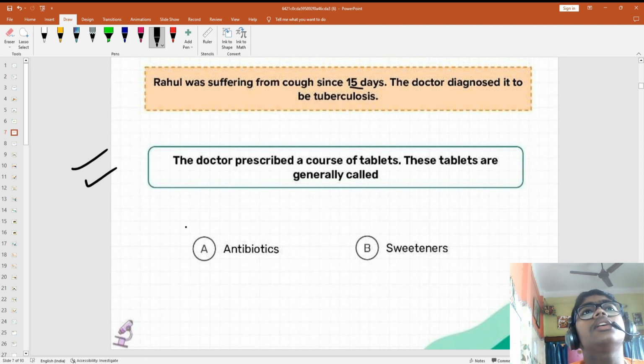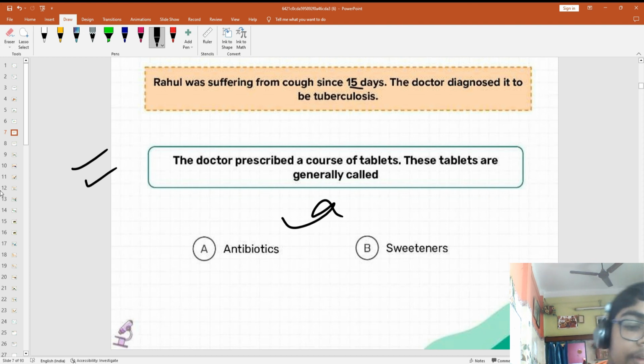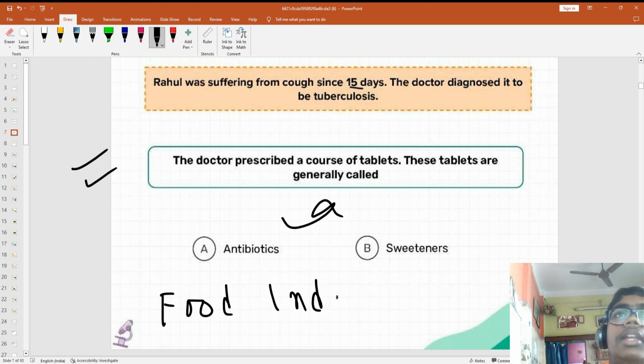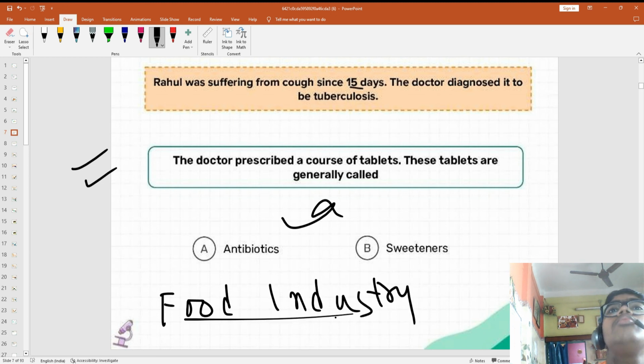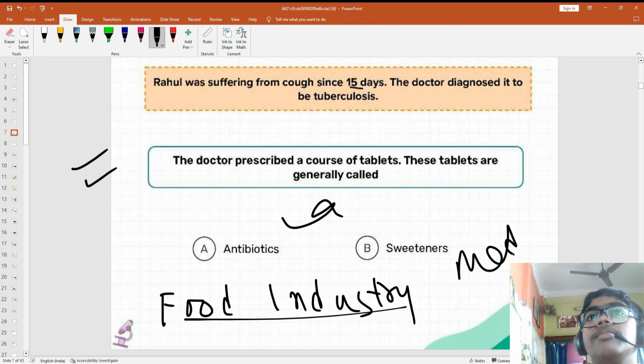A doctor prescribed. In the previous class we have discussed, what did we discuss, guys? Tell me. In the previous class we discussed the friendly microorganisms helping in our food industry. Today we will discuss the medical industry first.